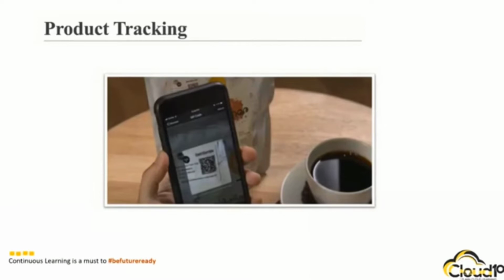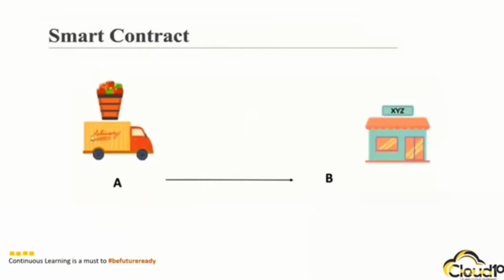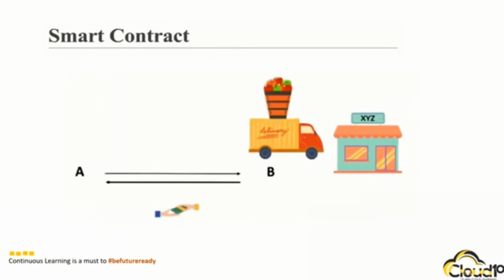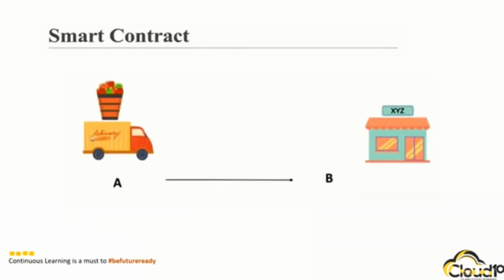Now, let's understand another usage of blockchain, that is smart contract. Smart contract is a kind of program which runs on Ethereum blockchain. We will understand about Ethereum blockchain in subsequent videos. For the time being we will focus on understanding smart contract through an example.